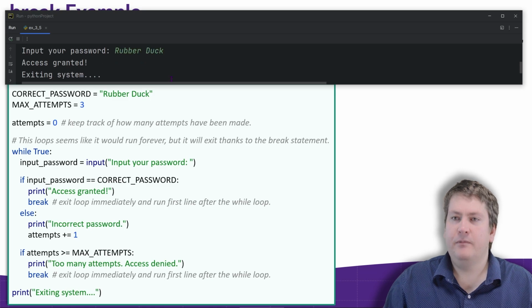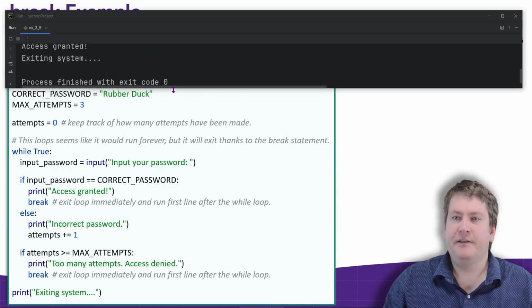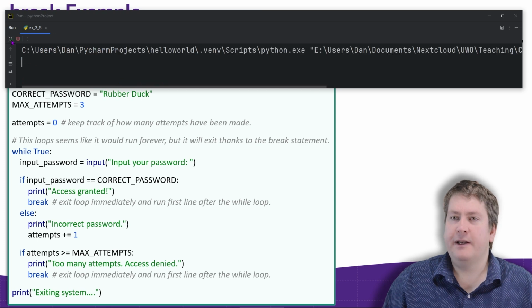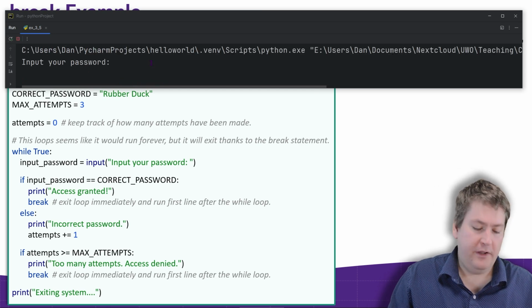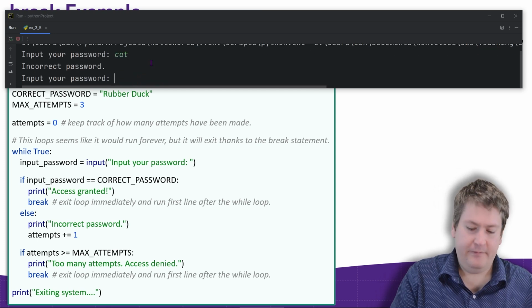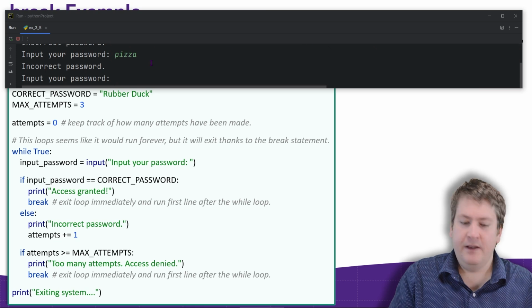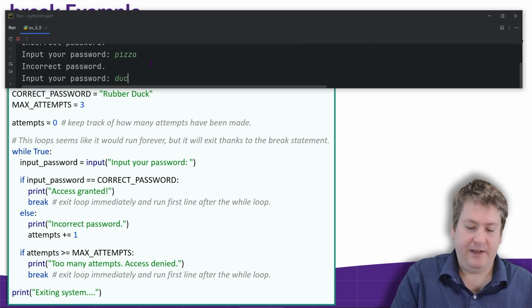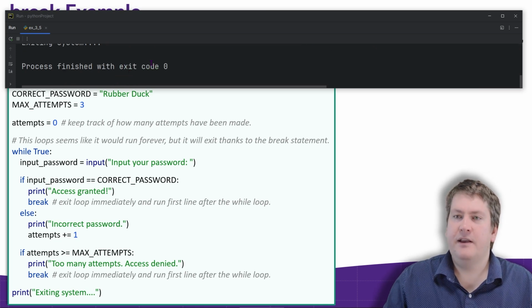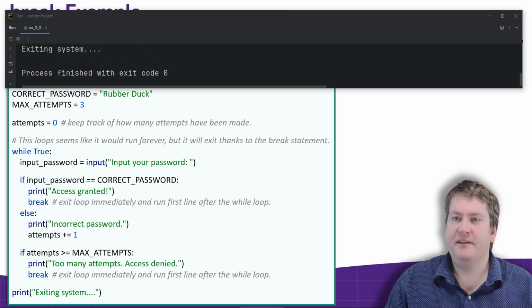And if we look up a little bit, we get access granted, and we are exiting the system. Let's rerun it again. In this case, let's just put all invalid passwords. Cat, pizza, and even just duck won't work because it has to be exact match. In this case, we got too many attempts, access denied, exiting the system.